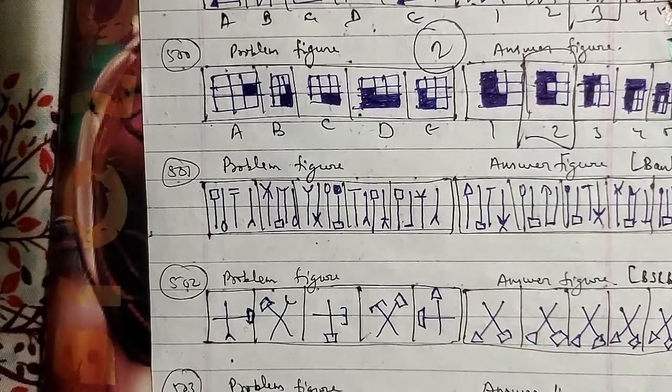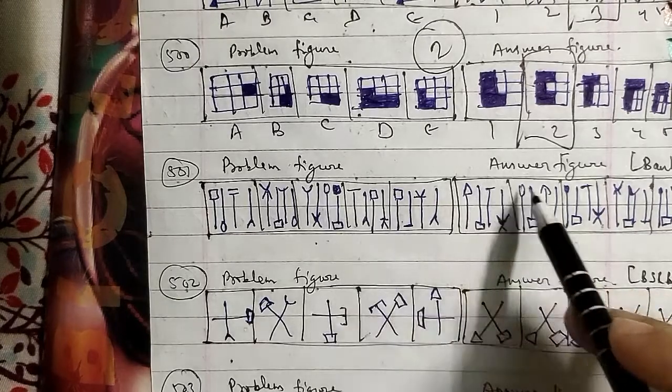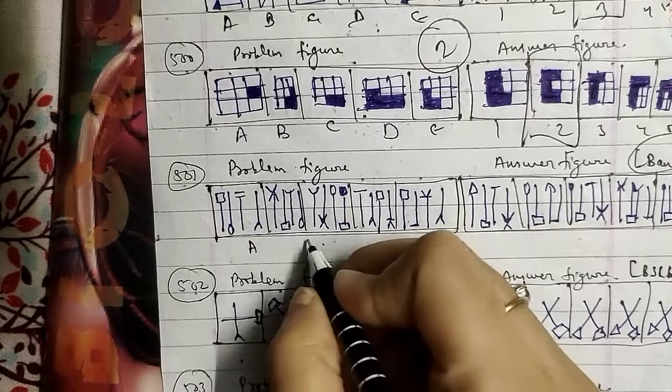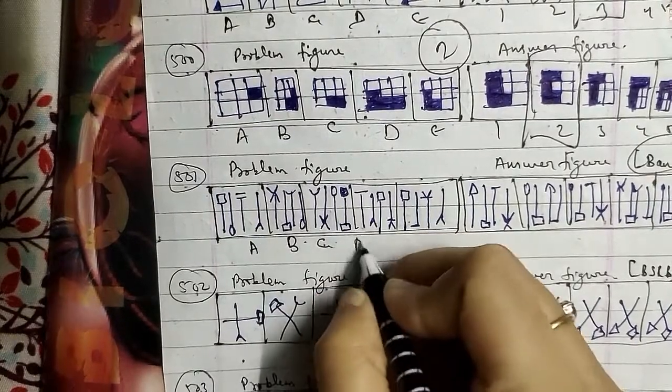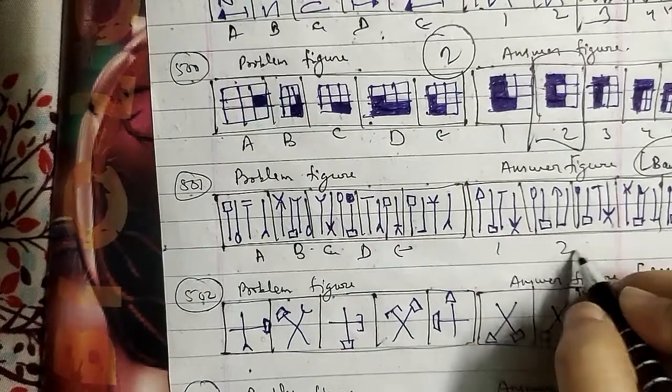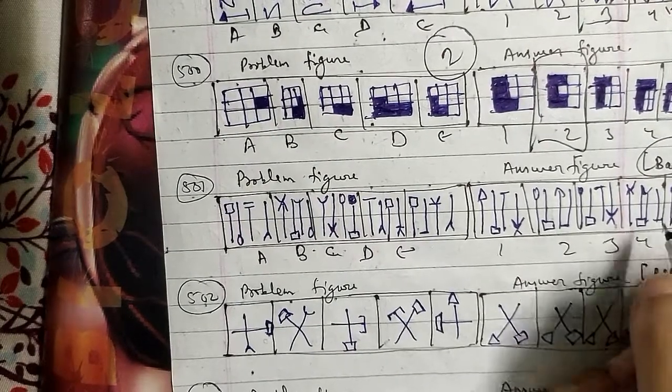the session, and that is your problem figures and these were the answer figures, which has been asked in the bank exam question paper. This is named as A, B, C, D, E, and then we have here figures 1, 2, 3, 4 and 5 respectively.